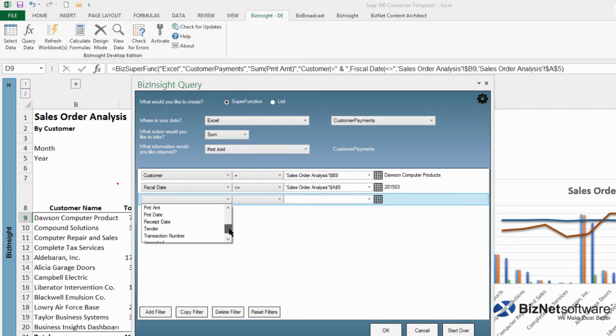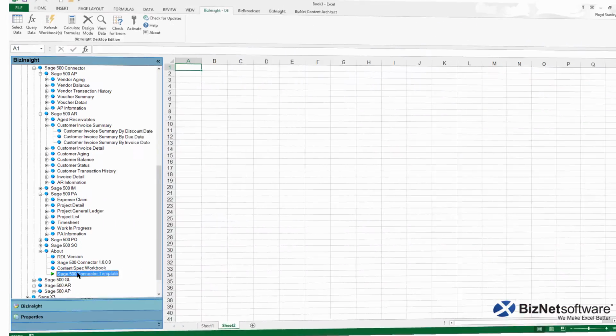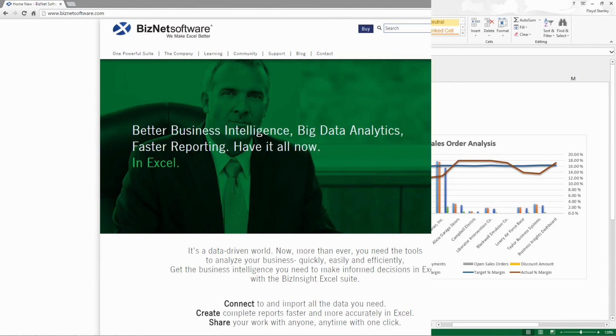BizInsight Desktop Edition is available at no charge for every BizInsight Professional Edition license with current support, and can also be purchased on an annual subscription basis. Plus, the BizInsight connectors for Sage include pre-built drag-and-drop templates for either Sage 100 or Sage 500, meaning that you can be up and running within minutes.